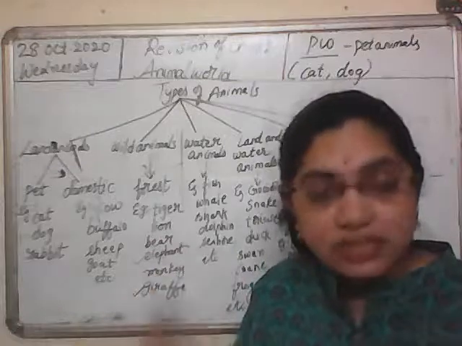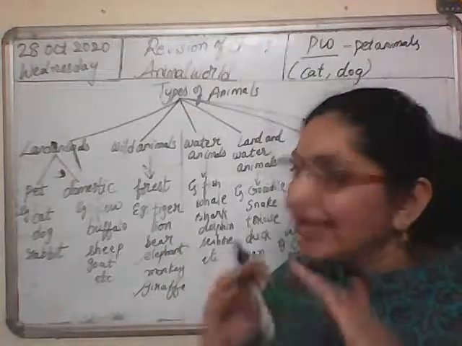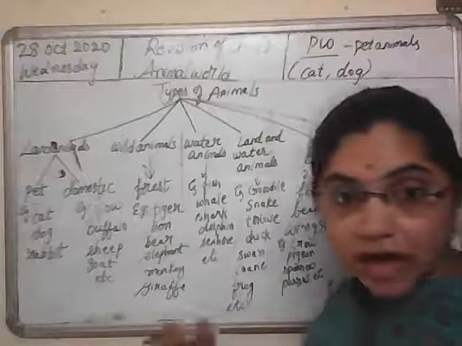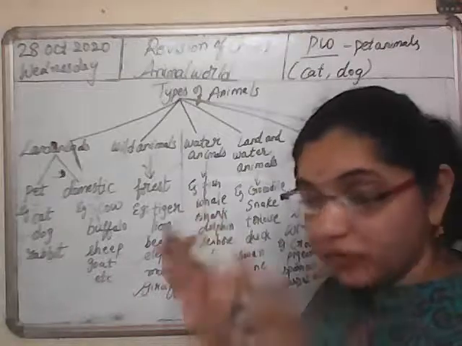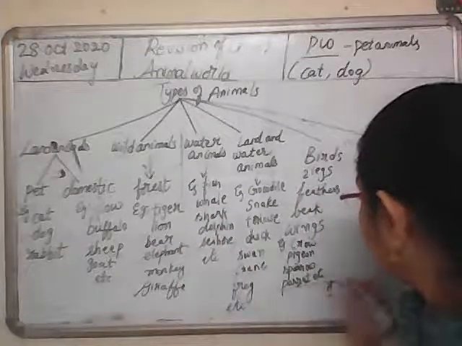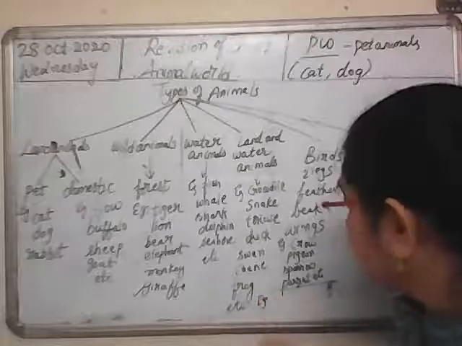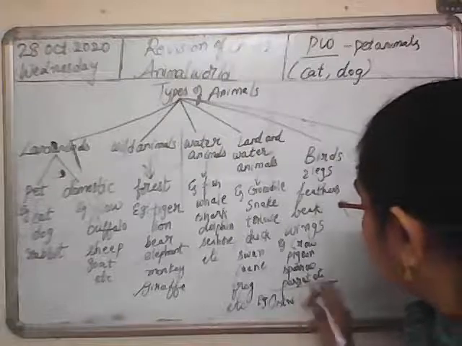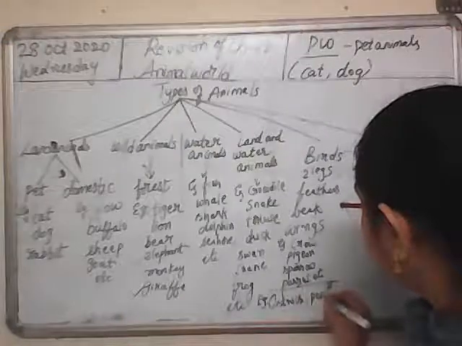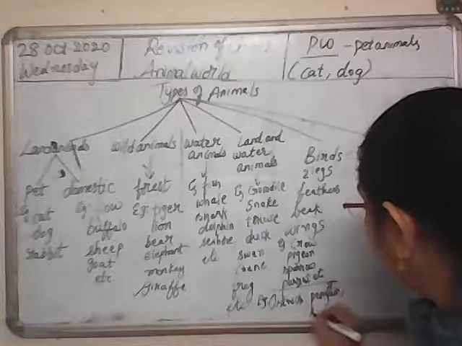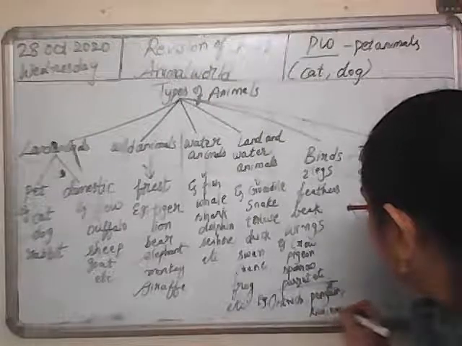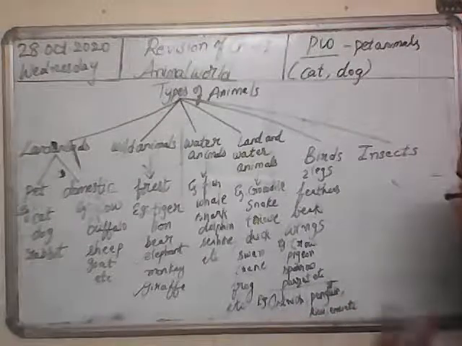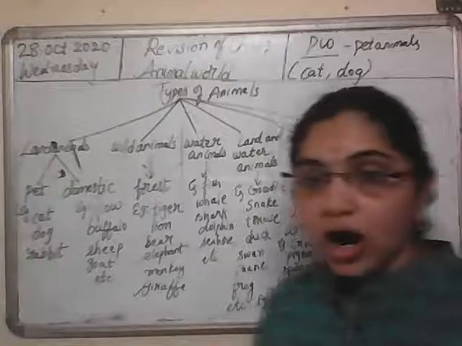There are some birds which cannot fly at all. What are those birds? They are called flightless birds. It means they cannot fly. So, examples of such birds which cannot fly are ostrich, penguin, kiwi, emu, etc. Maybe many are there. I know only these. Ostrich, penguin, kiwi, emu are the birds.